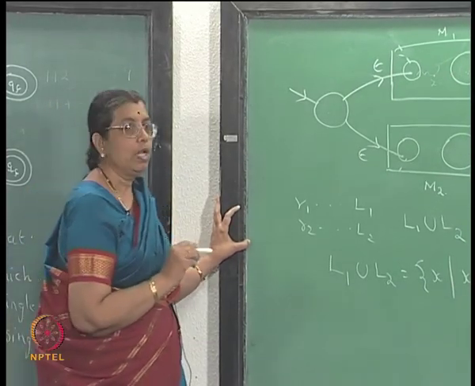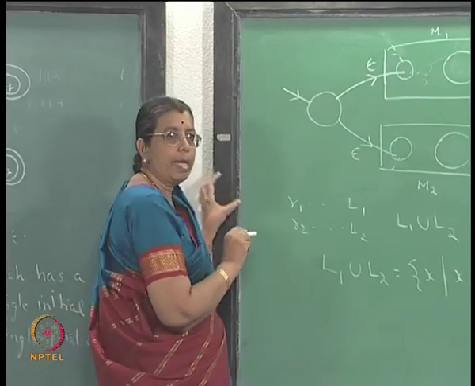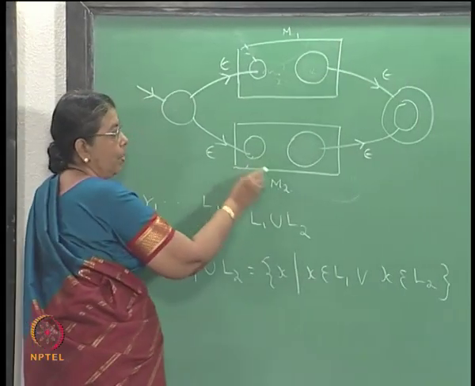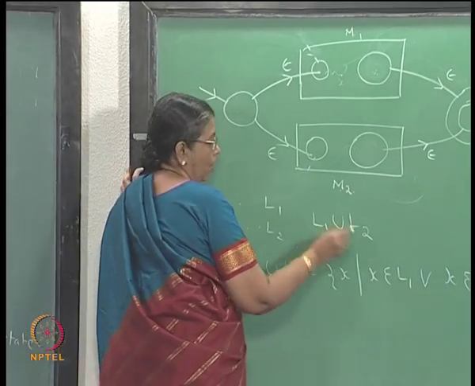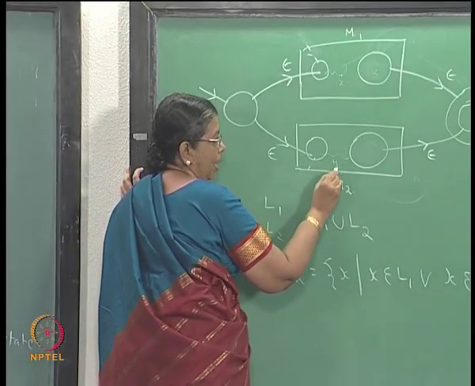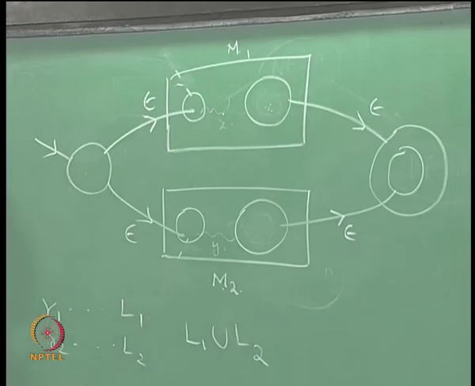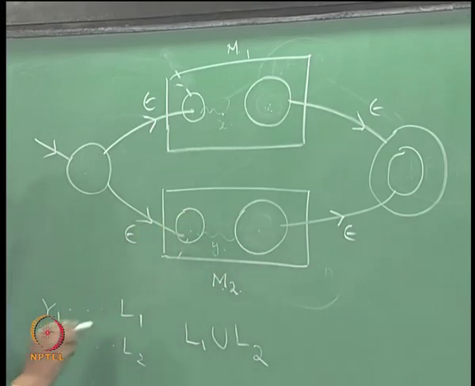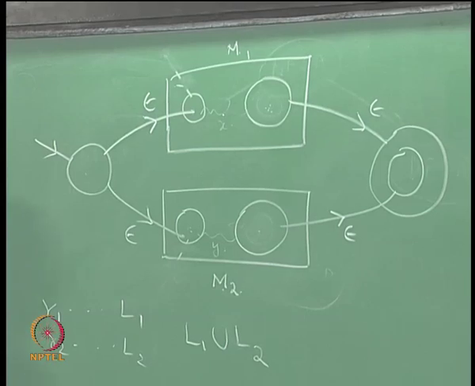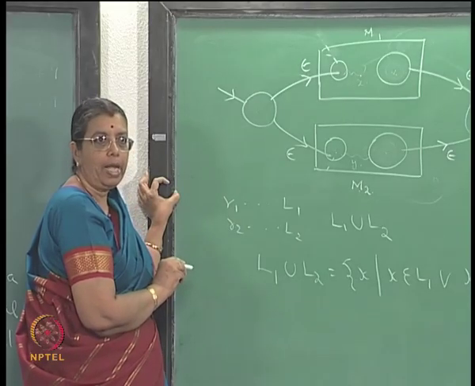If it belongs to L2, it will be accepted by the NFSA M2 with epsilon moves. That is, suppose a string y is in L2, there will be a sequence of moves which takes you from this initial state to the final state here, because it is accepted by M2, right.